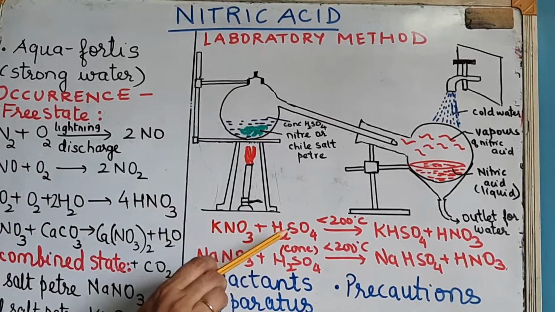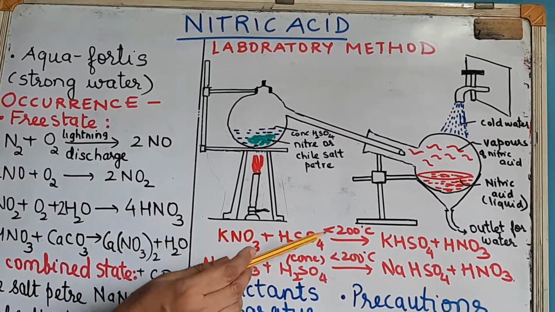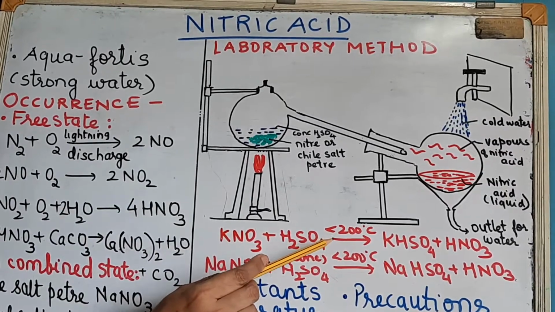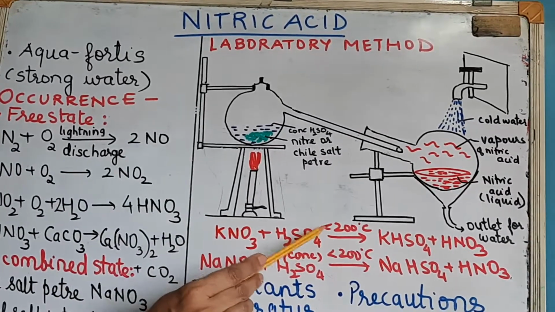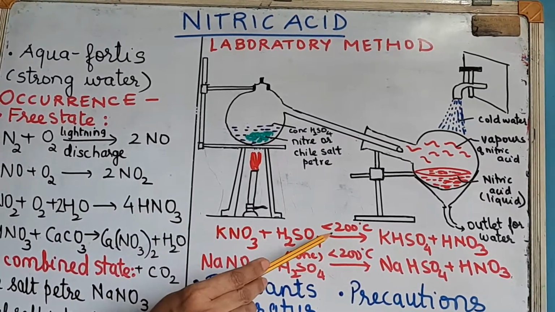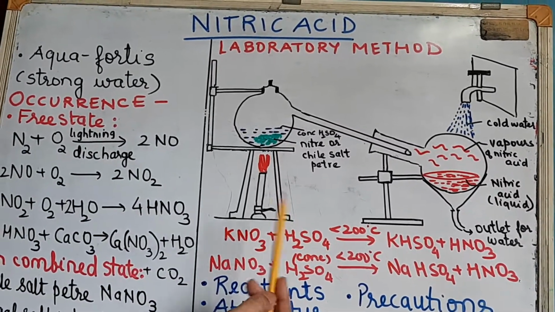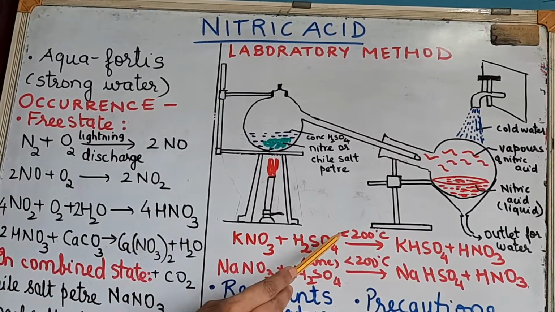Okay. Now you can see here the temperature condition is very critical. It has to be less than or around 200, same as for hydrogen chloride. Now what will happen if you use a temperature higher than 200 degrees Celsius?